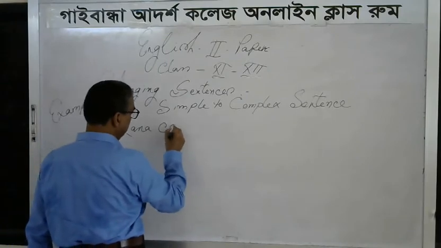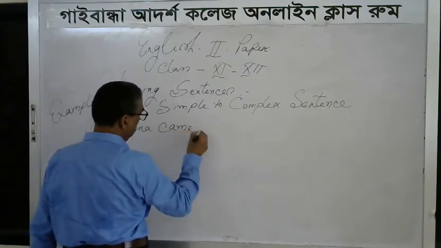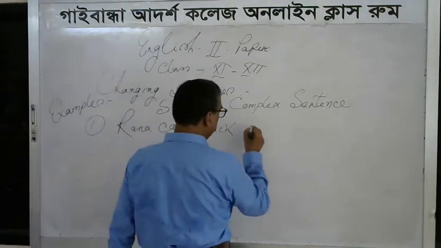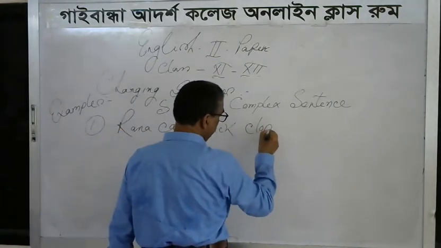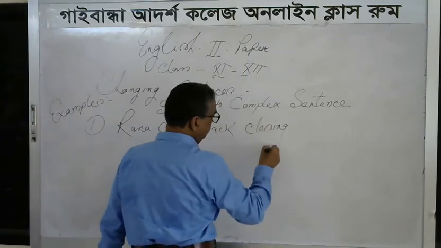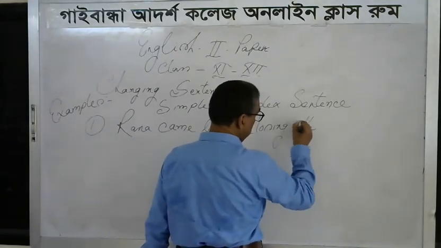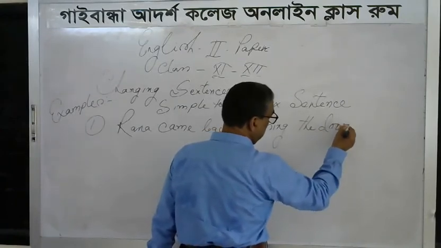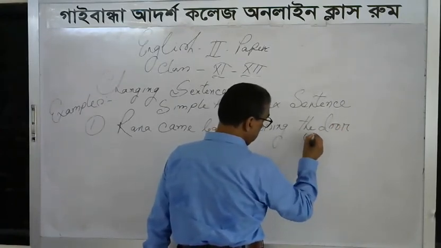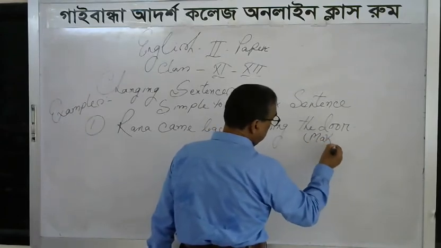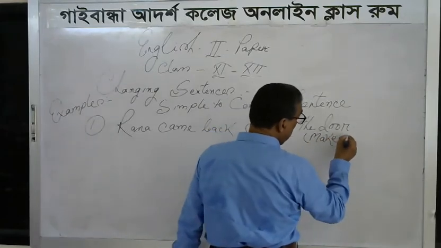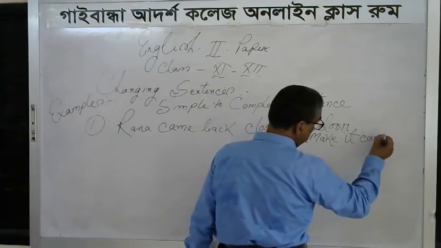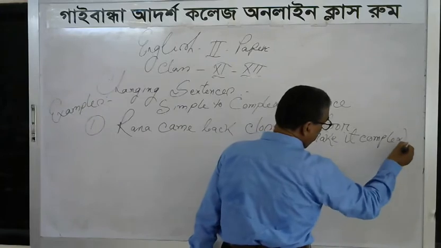Rana came back, closing the door. Make it complex.